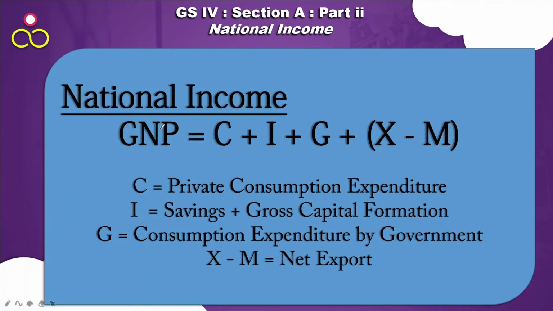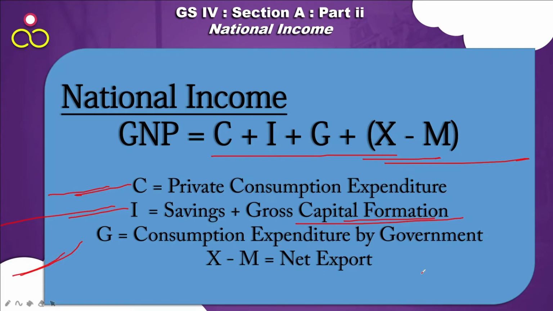So GNP is C plus I plus G plus X minus M. C is the private consumption expenditure. I is the savings plus the gross capital formation. G is equal to consumption expenditure by government, and X minus M is the net export. So whichever term you don't understand, please write it in the comment section. I'll try to describe it more in the comment section.